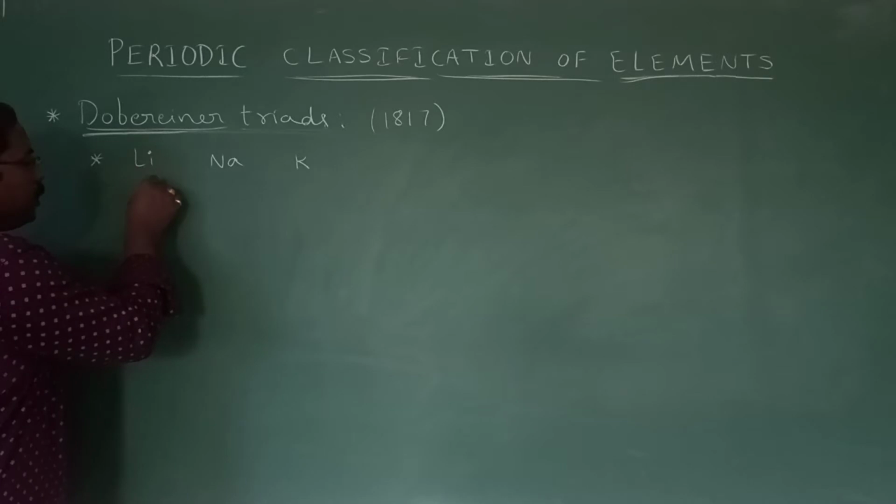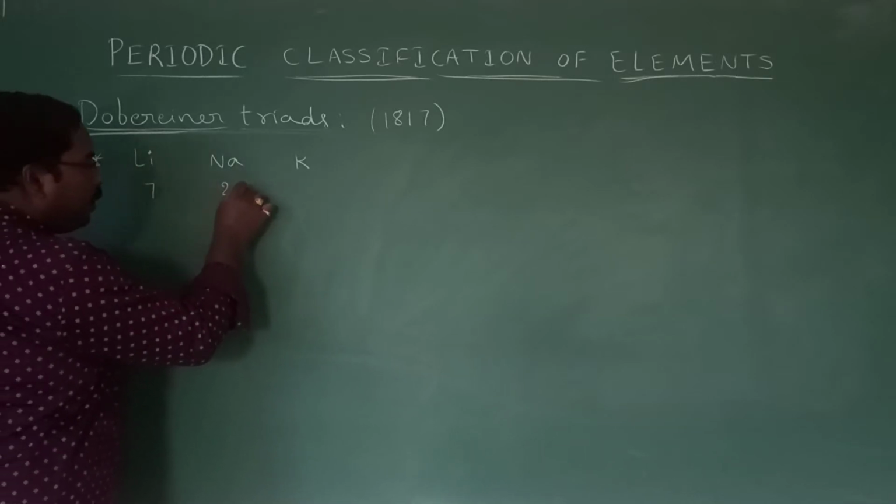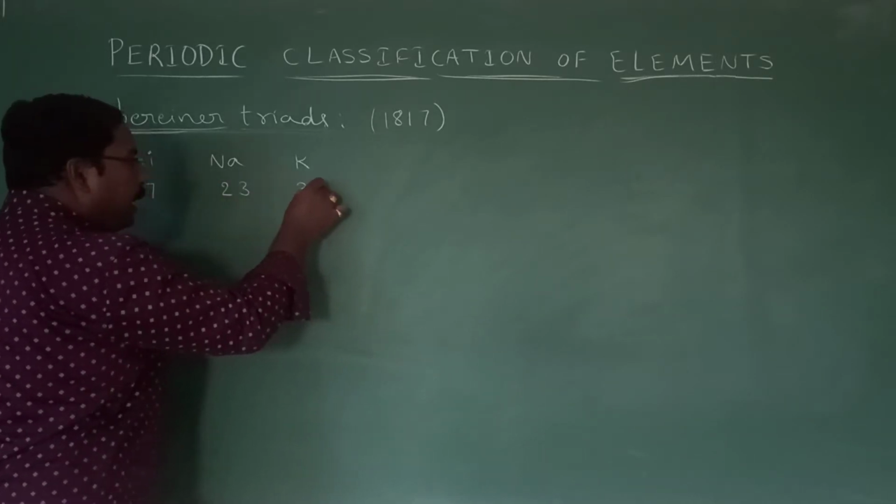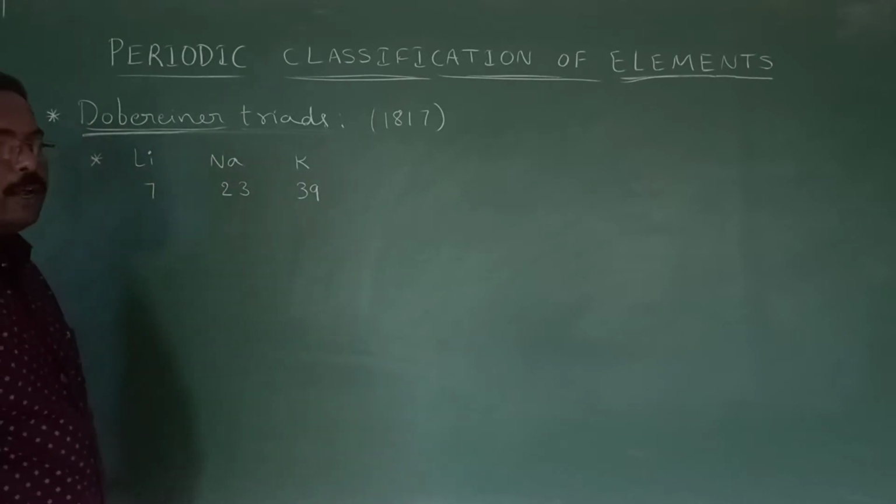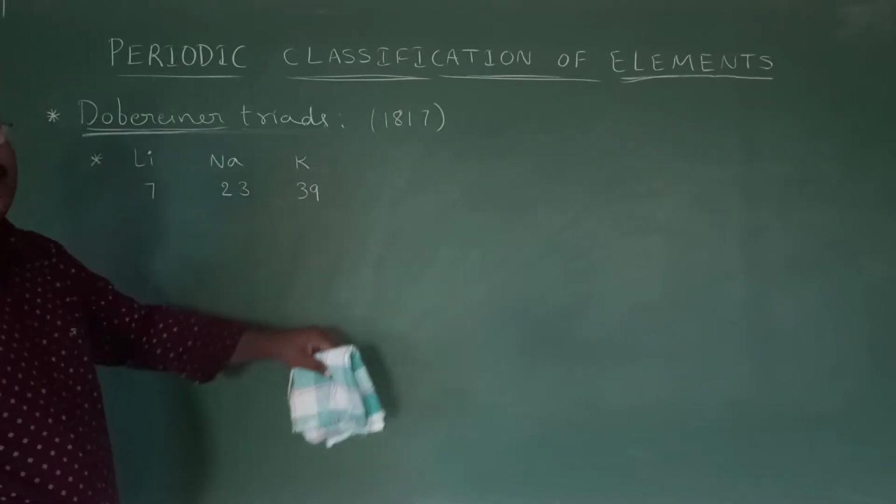For example, 7, 23 and 39 are the atomic weights of these three elements.